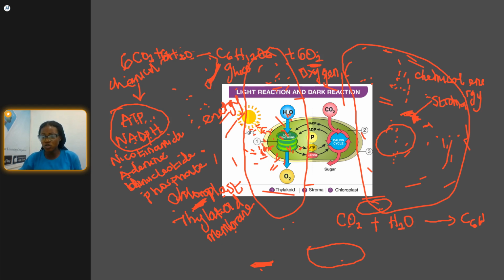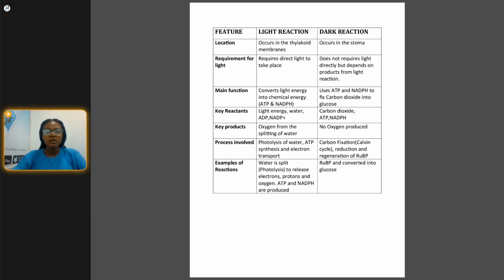So I am going to be showing us the difference between the light reaction and the dark reaction. I'm going to be showing us the table now. Okay, so this table shows us the difference between the dark reaction and the light reaction.